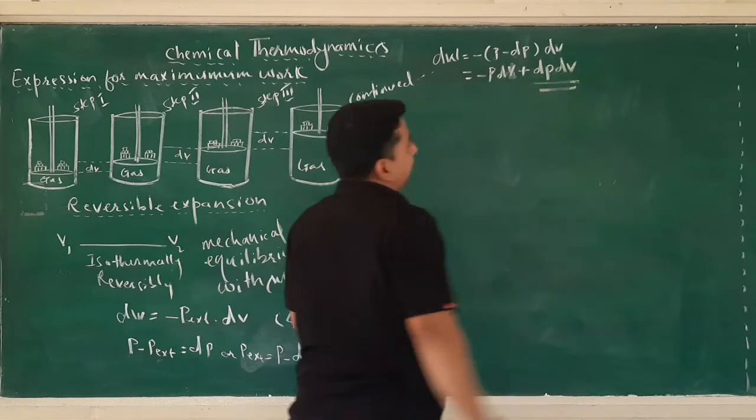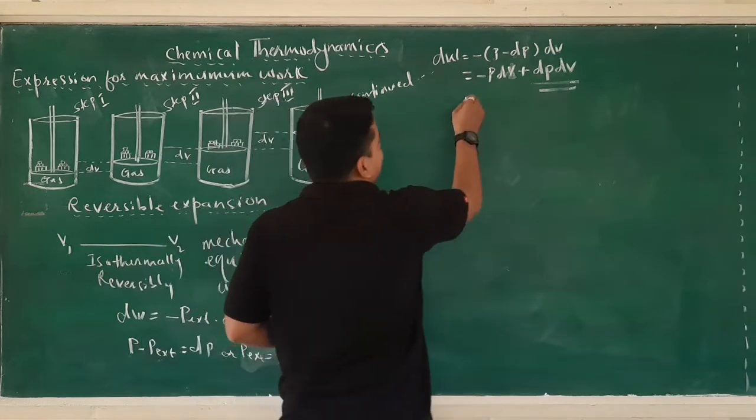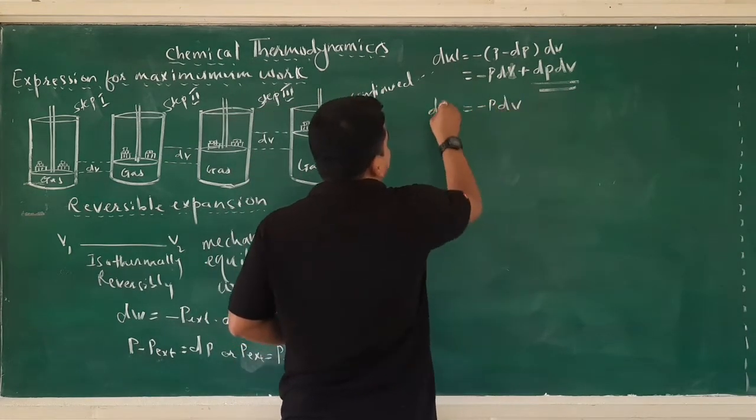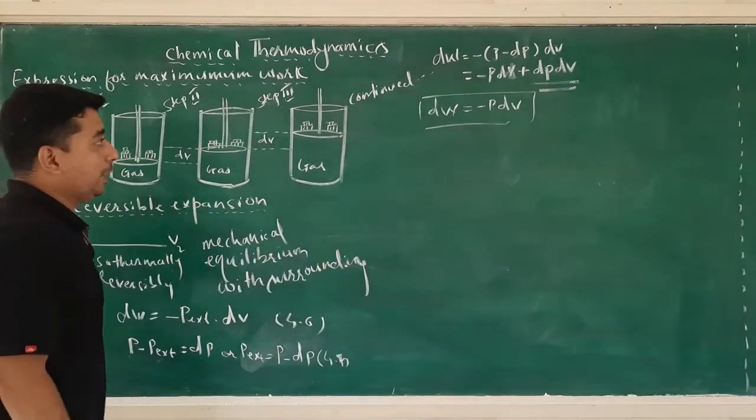Now neglecting dP into dV, which is very small, we get dW is equal to minus PdV. Put it as equation number 4.8.